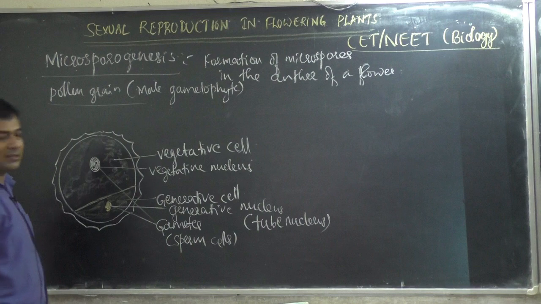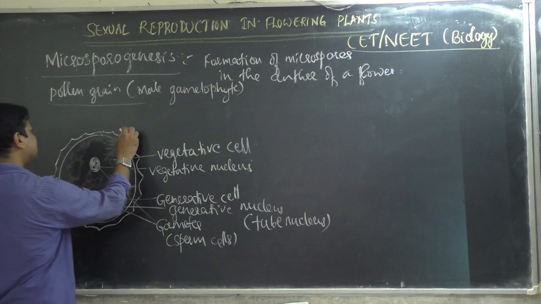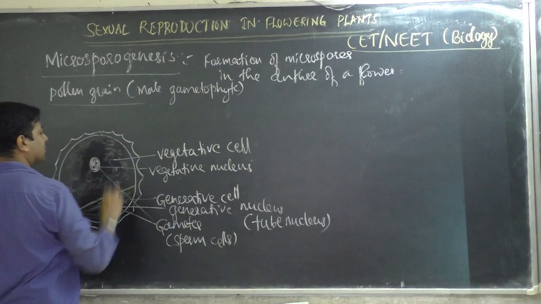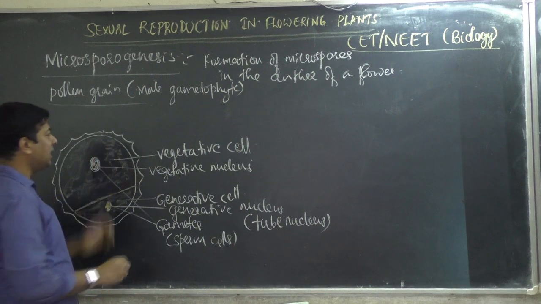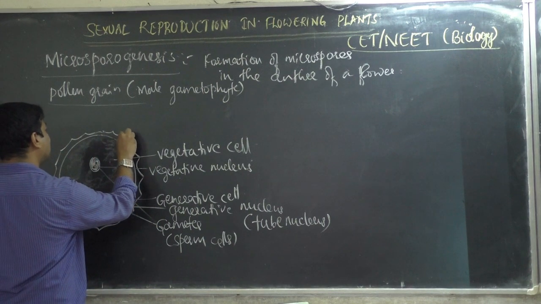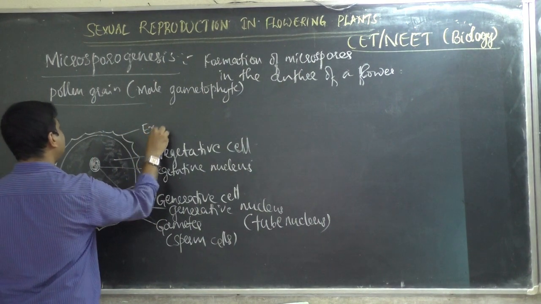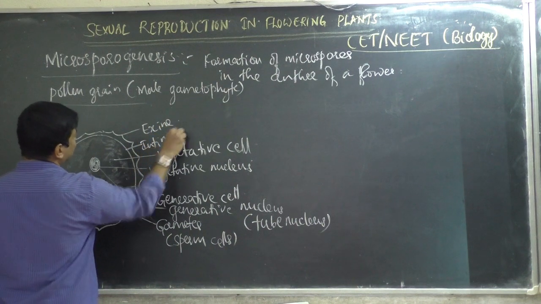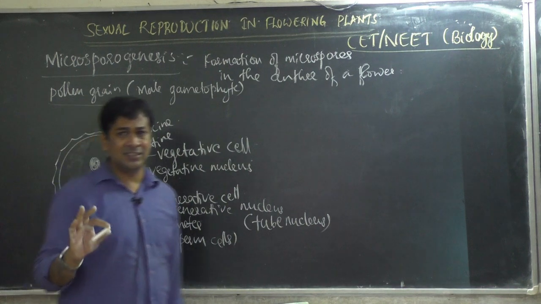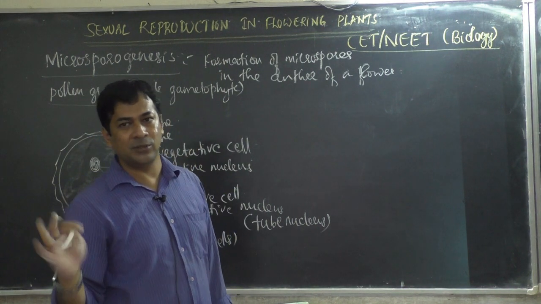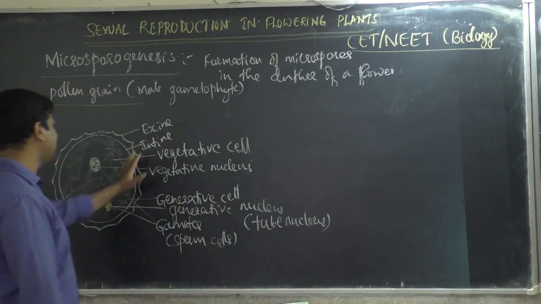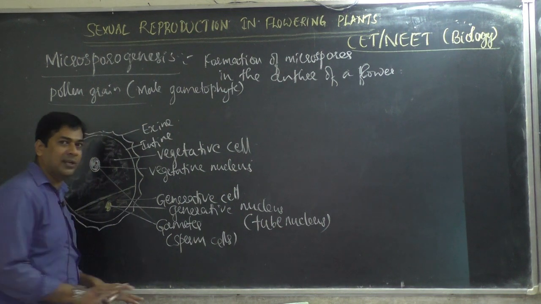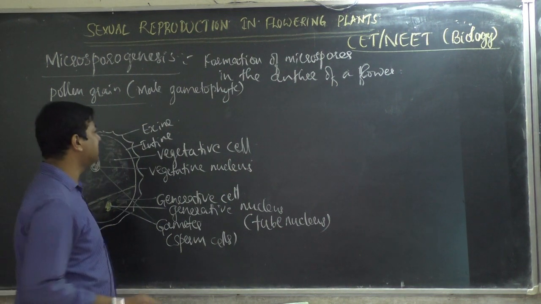Then the pollen grain externally has a very rough coat. There are two covers or two layers for the pollen grain, as you all know. The outer layer is called exine, the inner layer is called intine. You know this, I am not teaching slowly, you have already learnt this chapter, so I am going a little faster. Actually I am slow only, I usually don't go fast.